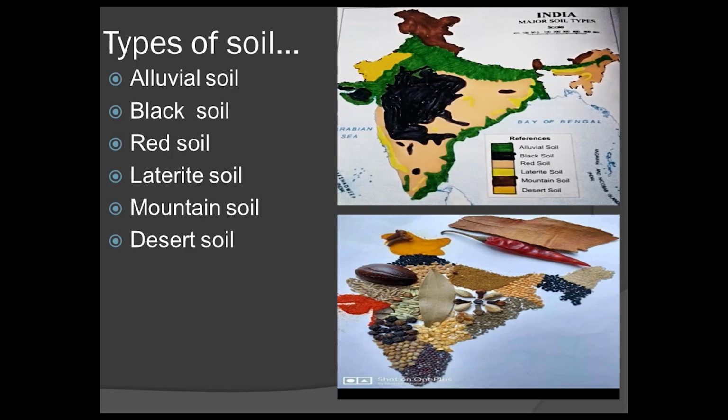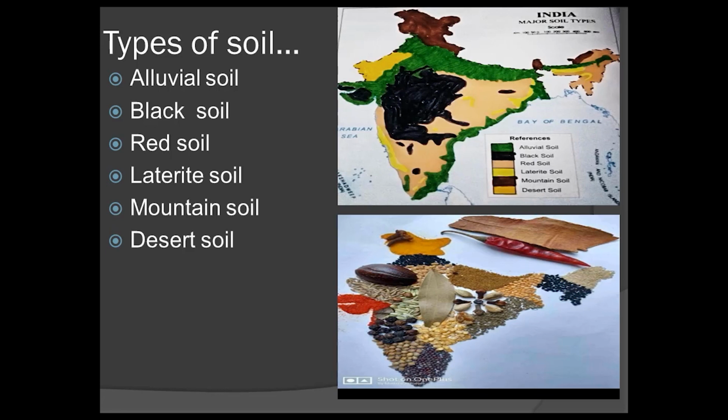Most of the parts of our country are covered with the red soil. Desert soil is very less. As you know, the desert soil is present in the desert region like Rajasthan. It is unable to grow vegetation in large quantity.